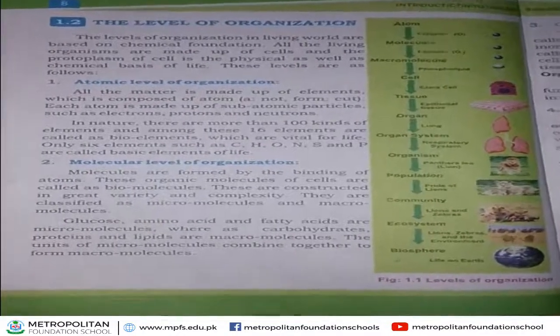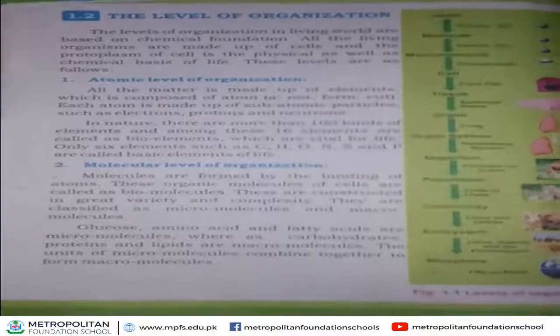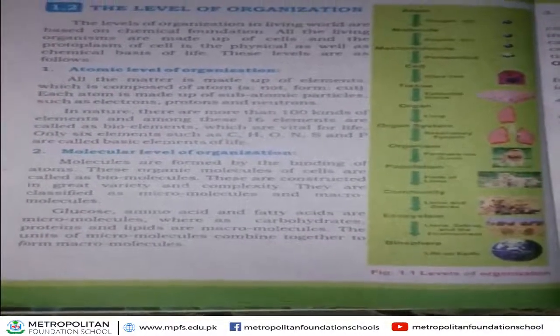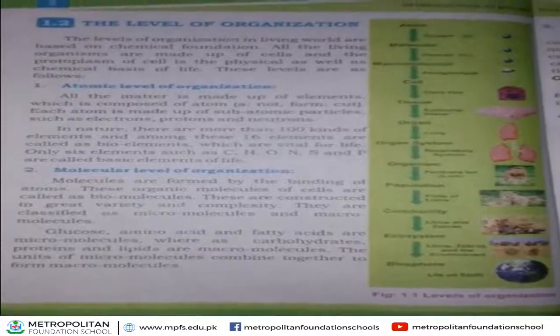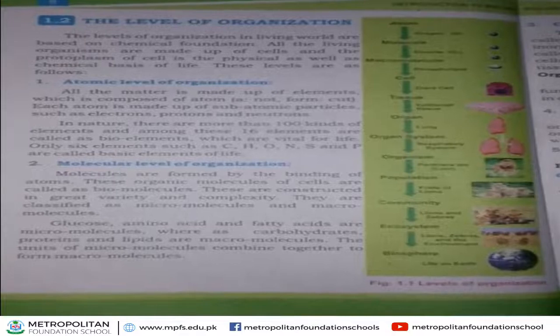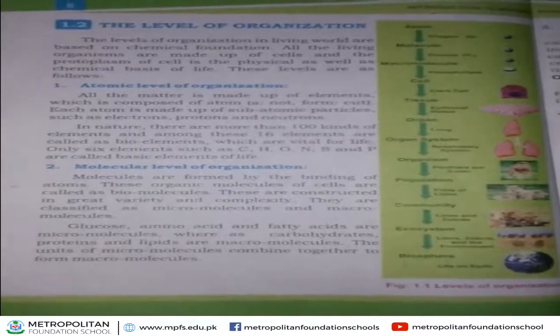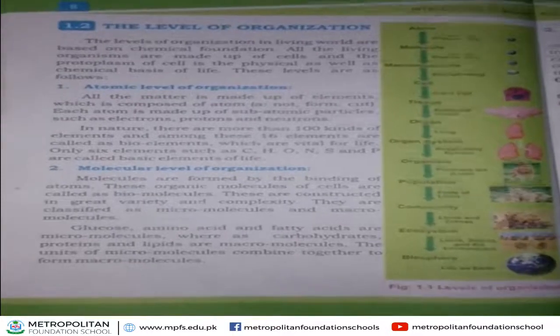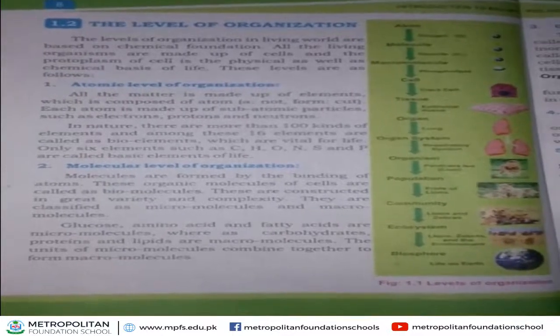Now, we discuss the next level of organization, that is molecular level of organization. In molecular level of organization, we also know the binding of atoms forms molecules. I give you an example.